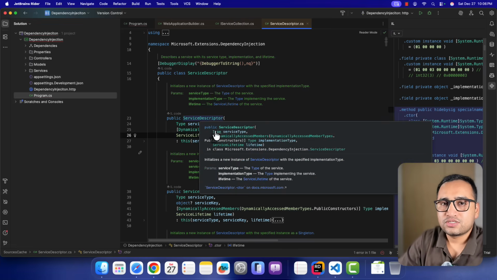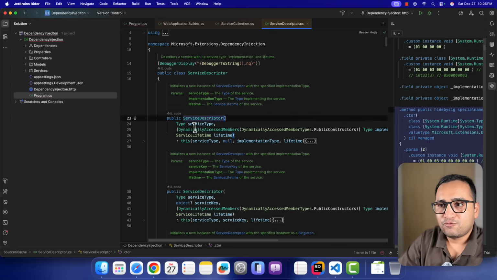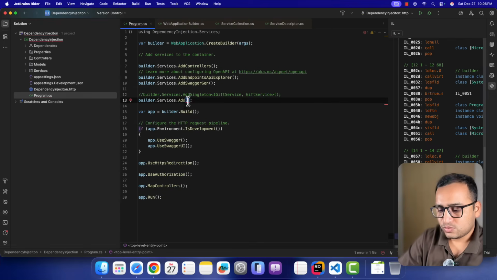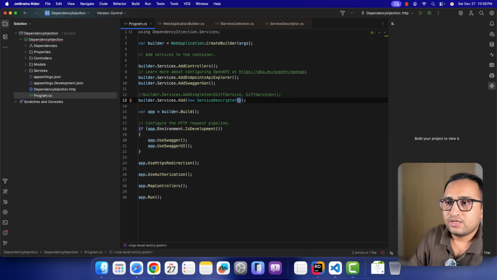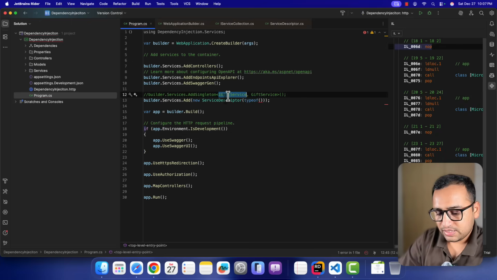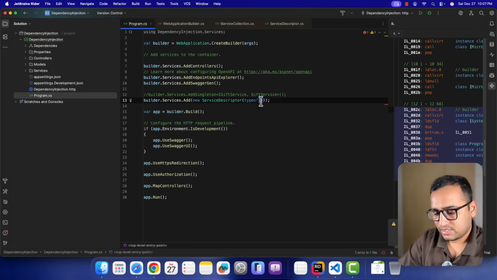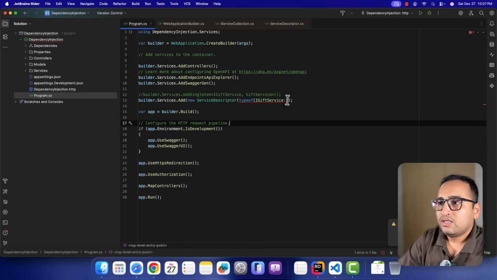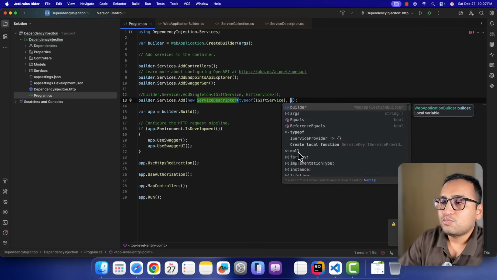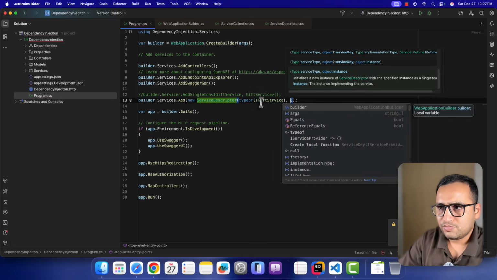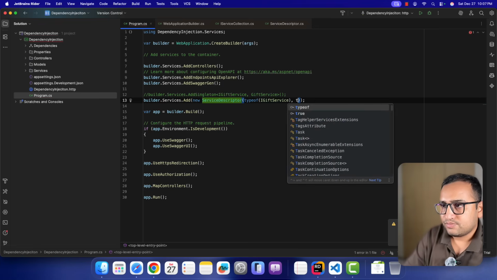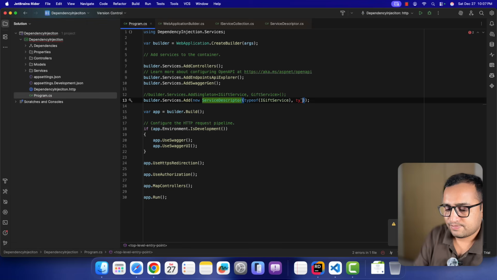There are so many versions of this constructor. We will have a look at all of them in just a bit, but for now, let's register the service by using this constructor version. Okay, so we are back to our Program.cs class. Let's use new ServiceDescriptor. The first parameter is your type, which in this case is the IGiftService. I don't need this extra part over here, so I'm removing it. The second parameter is the type of the instance, which is the implementation. So here I'm writing typeof GiftService.